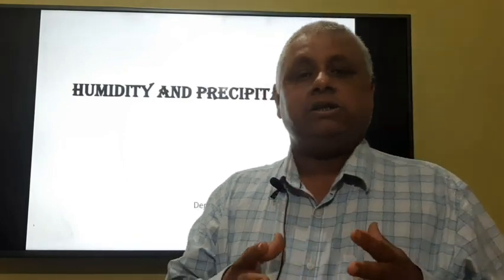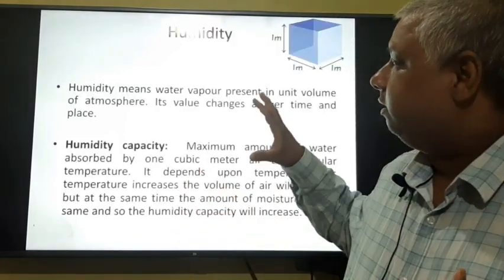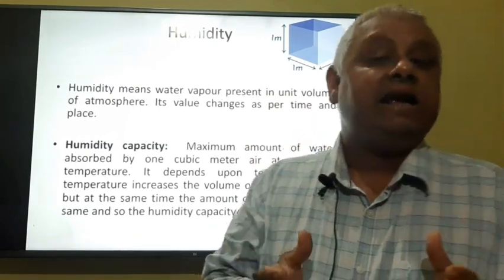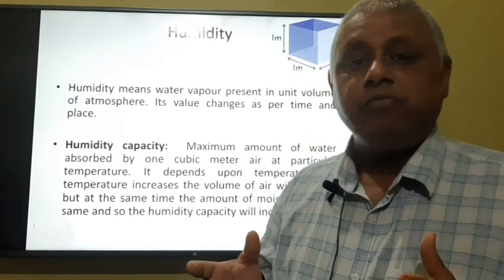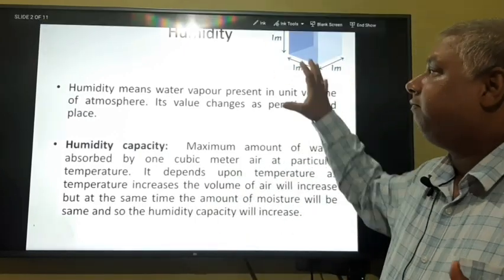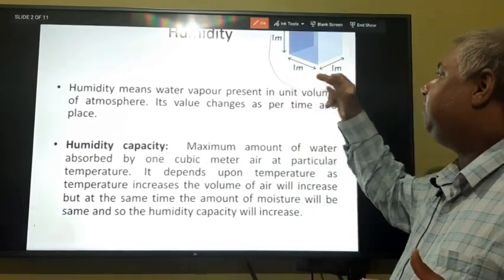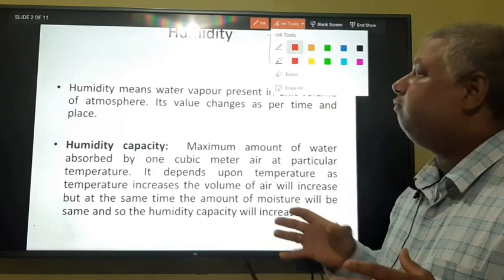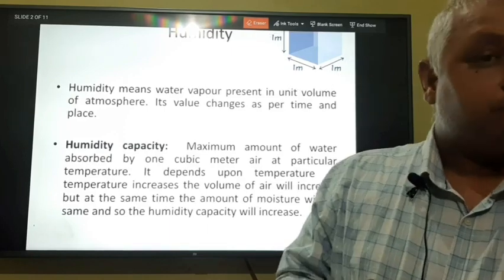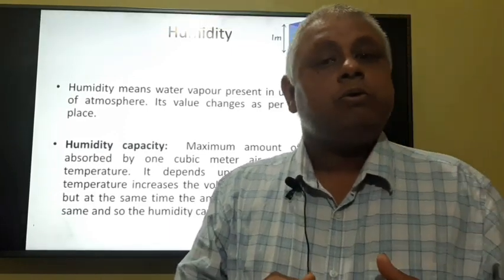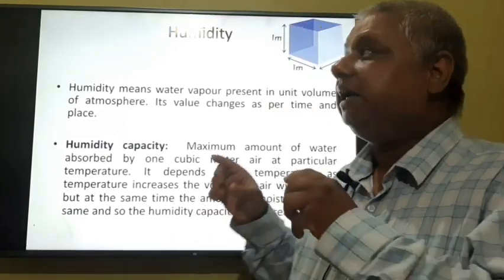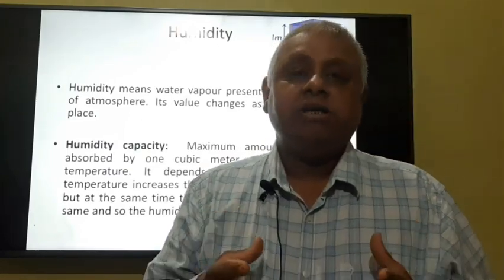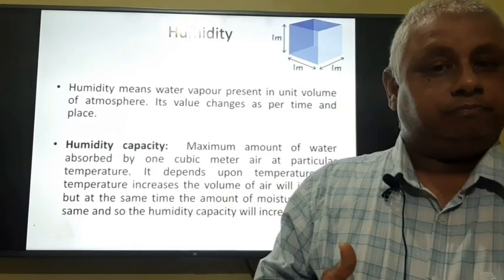What is humidity? Humidity means the amount of water vapor present in unit volume of air. What is unit volume? If you take a cube of 1 meter height, 1 meter length and 1 meter width, then its volume would be 1 meter cube. So the moisture present in this volume of air would be the humidity of that particular volume.